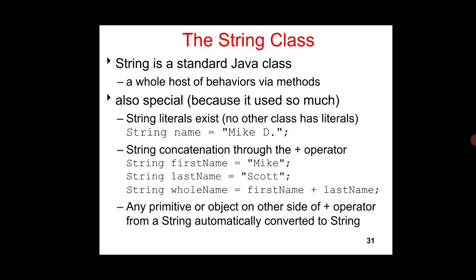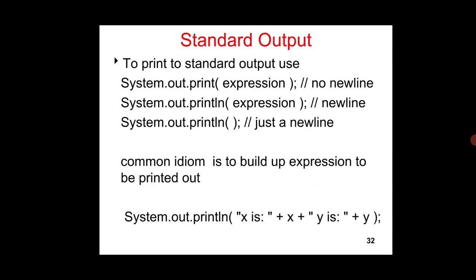This is the example for the String class. Actually here I am having a String class. I am declaring the variable as String. I am declaring name as an object. For the name object I am going to declare the string as Mike D. Then first name is Mike, last name is Scott, whole name. In Java, plus normally indicates concatenating two variables. That is the main use of plus.